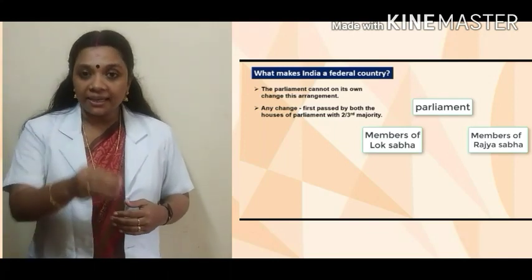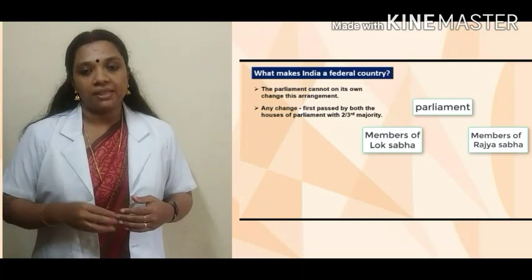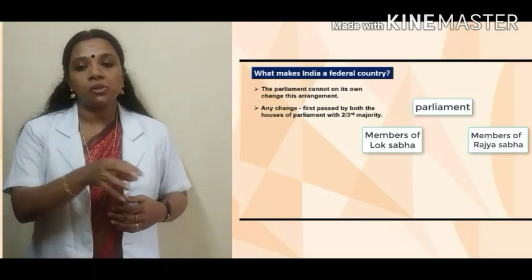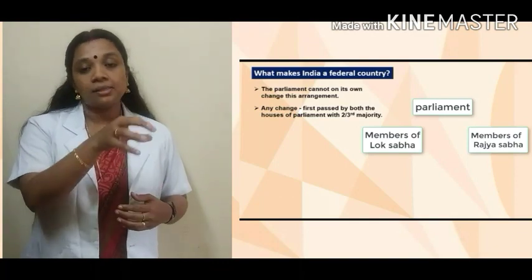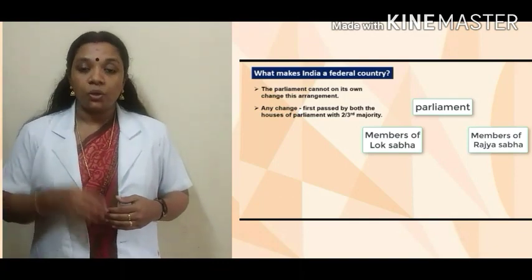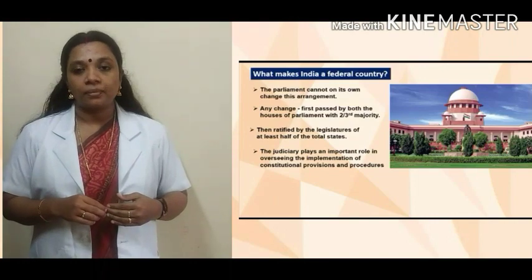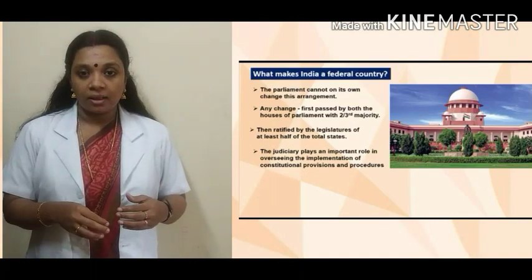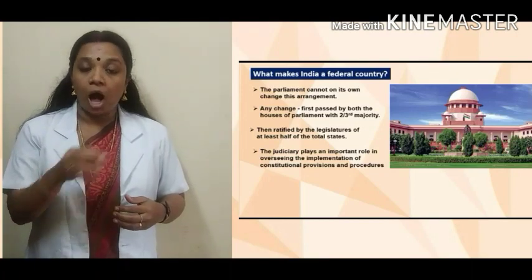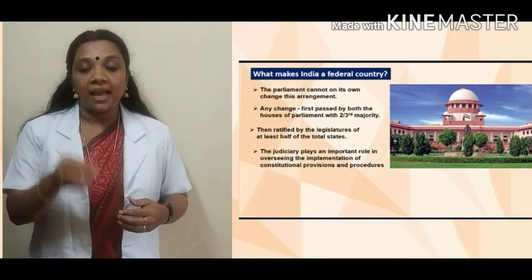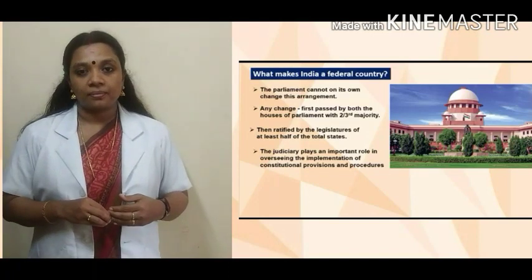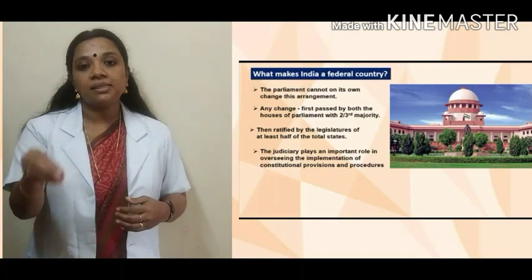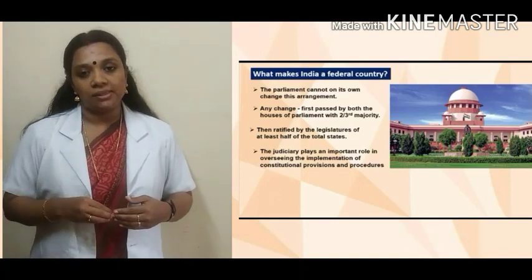If you want to take any decision on matters of the states, first it should be passed by both the houses of parliament, that is Lok Sabha and Rajya Sabha, with a two-thirds majority. If we are taking any decisions related to the states, at least half of the total states should say yes to it. If we have 28 states, at least 14 states must say yes to the same matter.